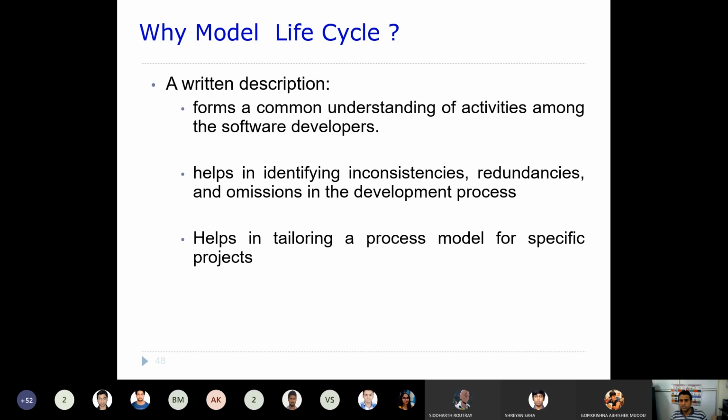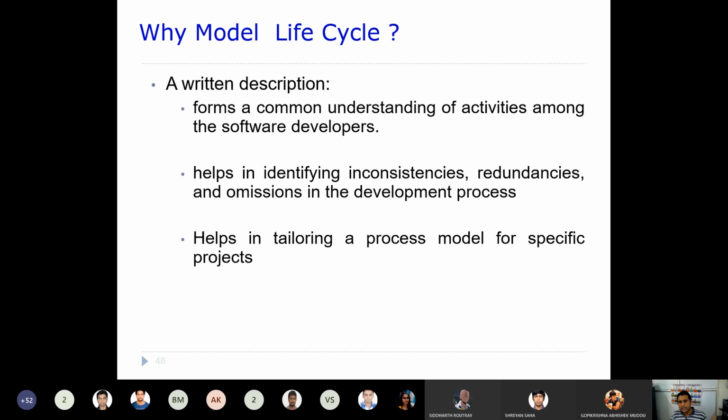Will appear. These are all things we'll discuss later on, but you can think of there being a development team: there is a coder, there is a tester, there is an analyst. Now these people need to have a common understanding about each and every activity. That is the reason why we have this sort of life cycle model.